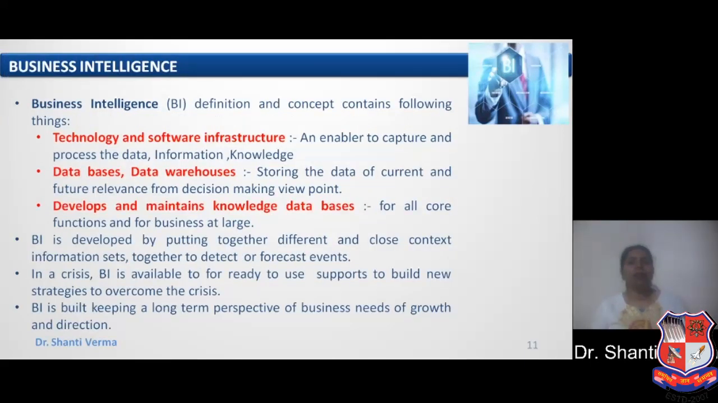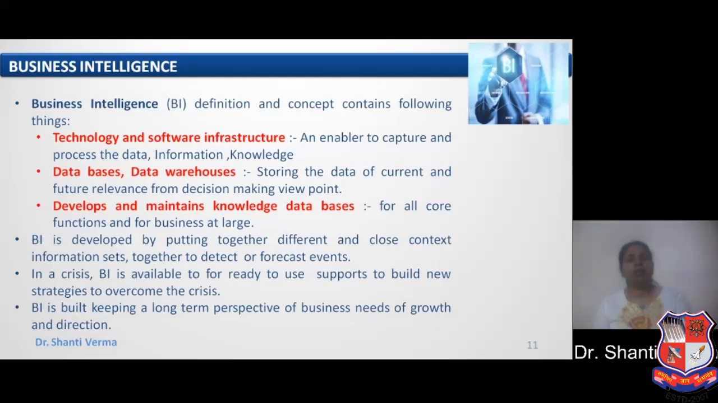Now let's discuss business intelligence. A business intelligence definition and concept contains the following things. First, technology and software infrastructure, an enabler to capture and process the data, information and knowledge. So BI processes the data, information as well as the knowledge.